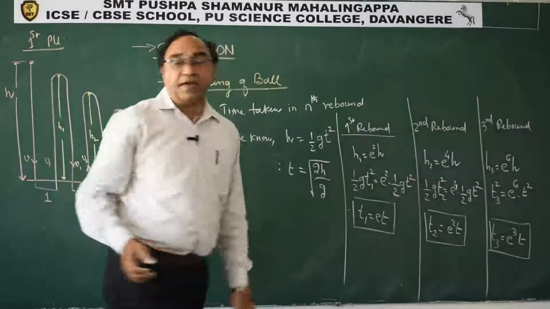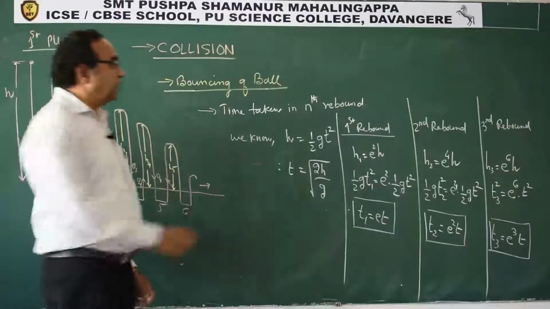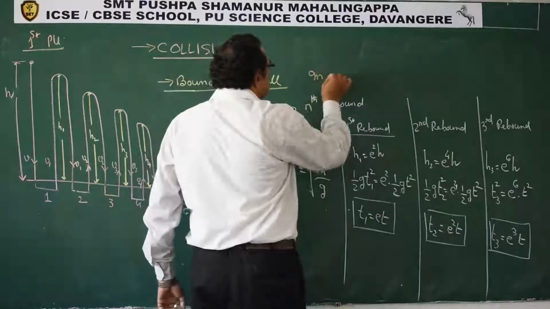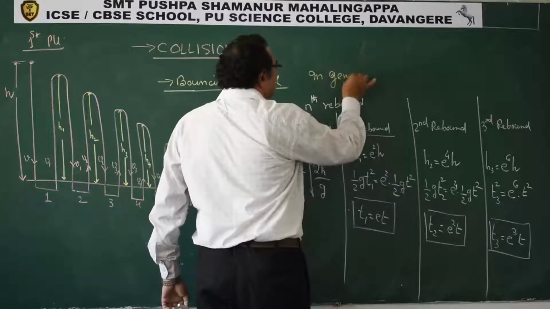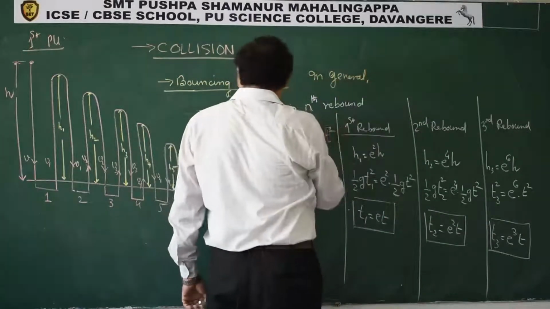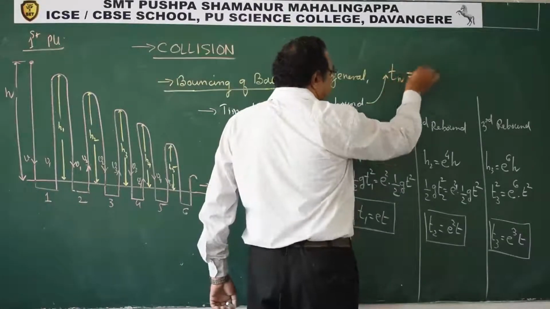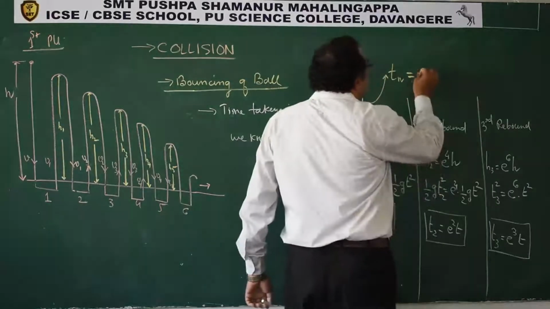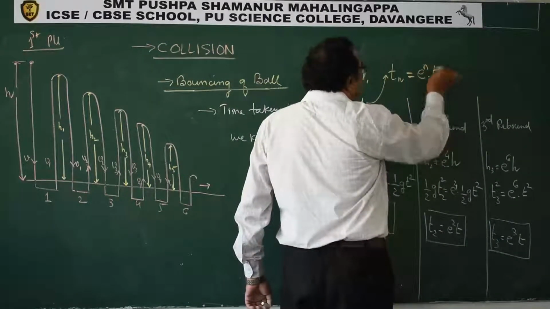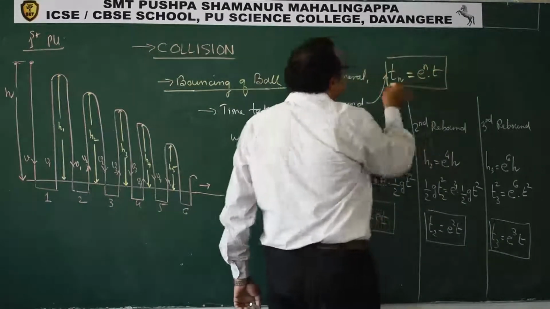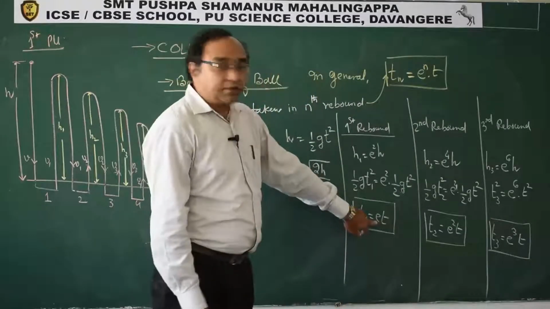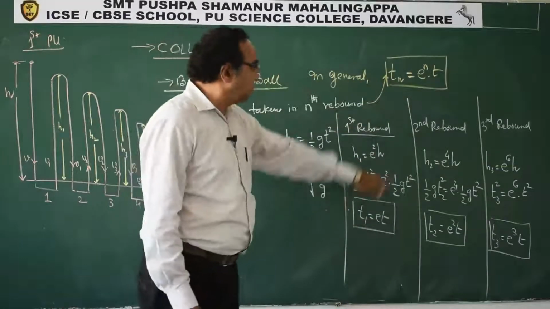So what can we say in general? In general, time taken in nth rebound, tn will be e power n into t. First one, put n as 1, t1 is e t.